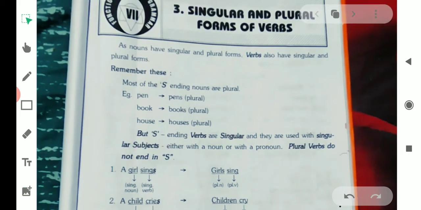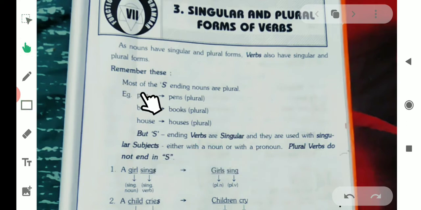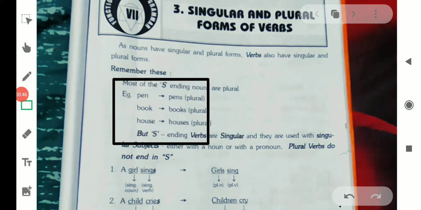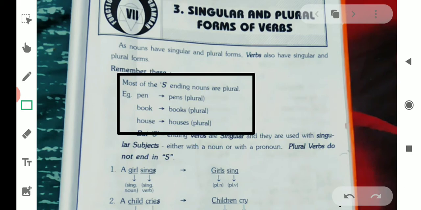Most of the nouns take s in their ending while forming their plural. For example, pen, pens, book, books, house, houses. All the nouns in singular form are without s. All the nouns in plural form are with s.